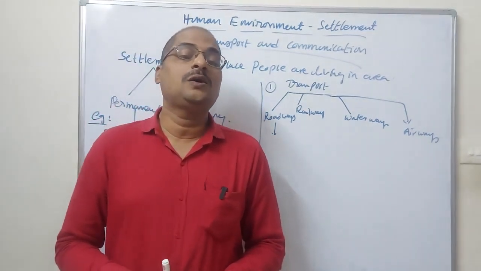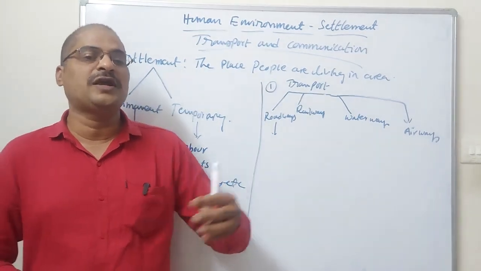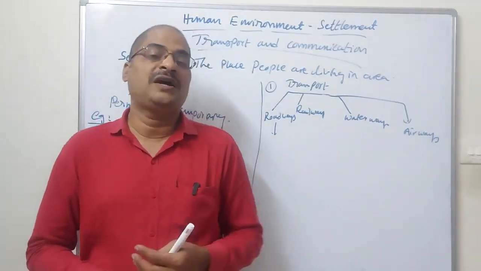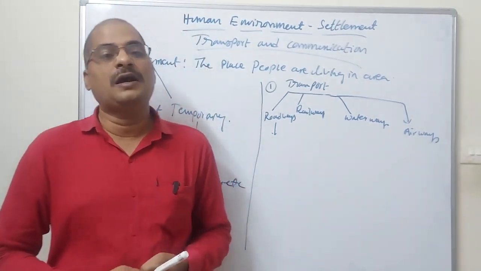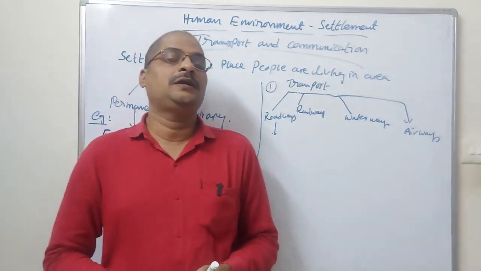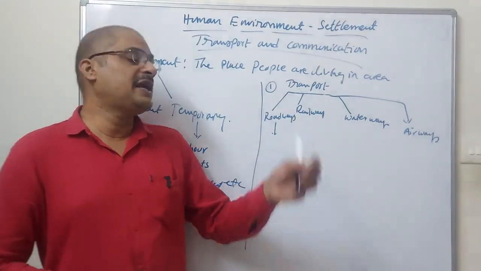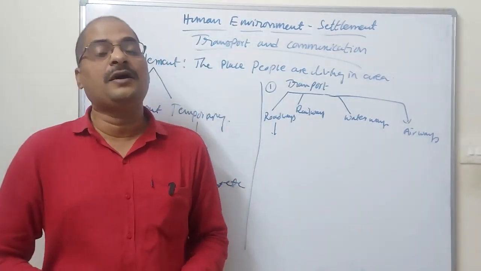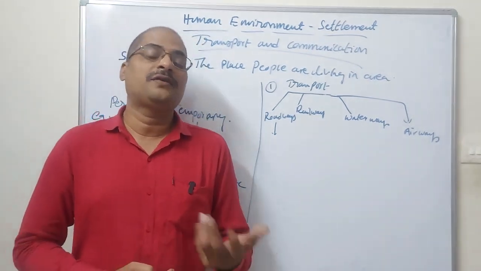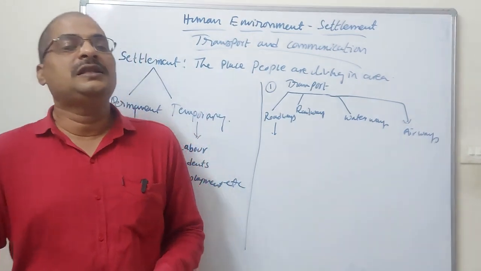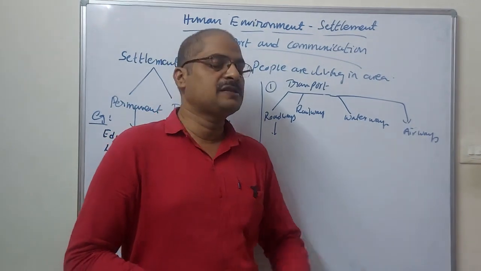On a long journey, people are not at all comfortable in the railways, and it is dangerous too. Many railway accidents have occurred. People face a lot of trouble with railways. These are the disadvantages only.